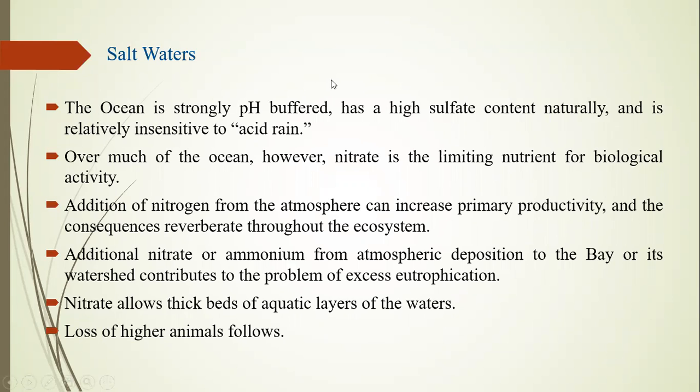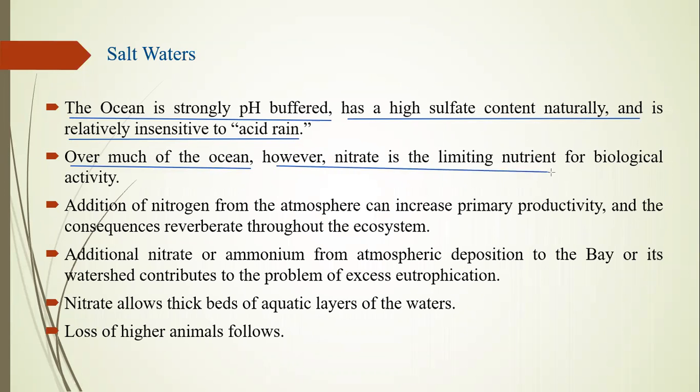Thus, the ocean is strongly pH buffered, has a high sulfate content naturally, and is relatively insensitive to acid rain. Over much of the ocean, however, nitrate is the limiting nutrient for biological activity.